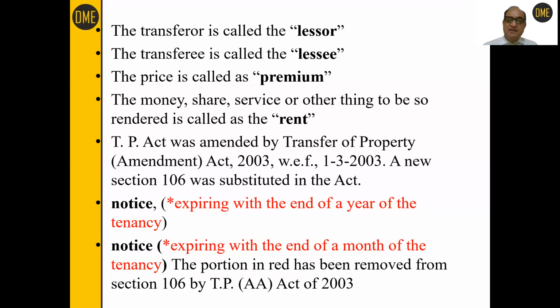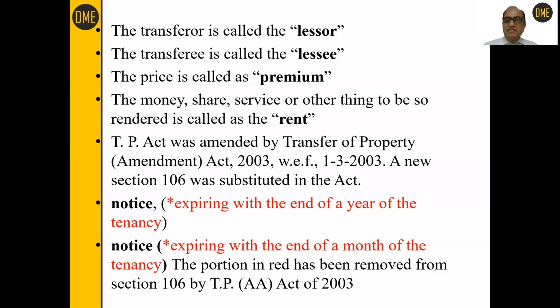So this portion I have shown in red and a star has been put there. This means that the portion in red has been removed from section 106 by the Transfer of Property Amendment Act of 2003.